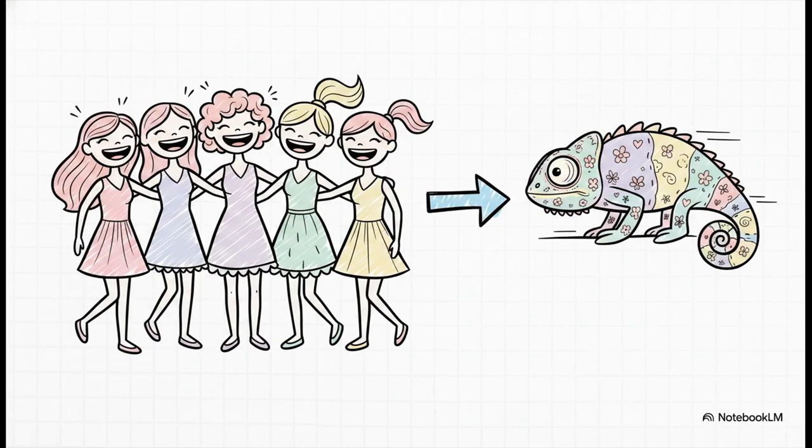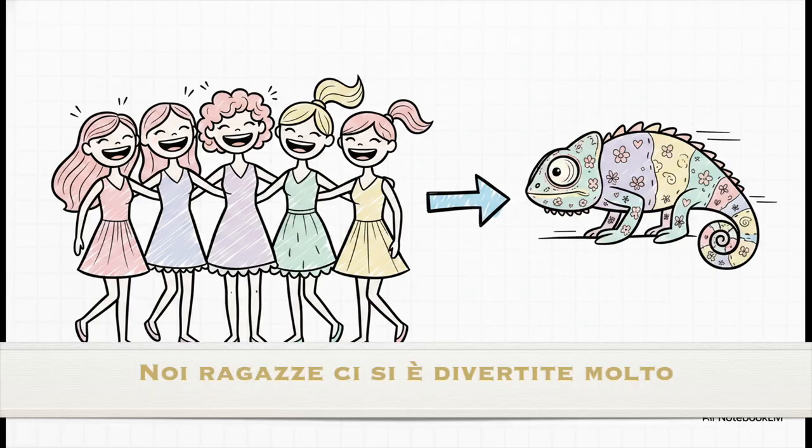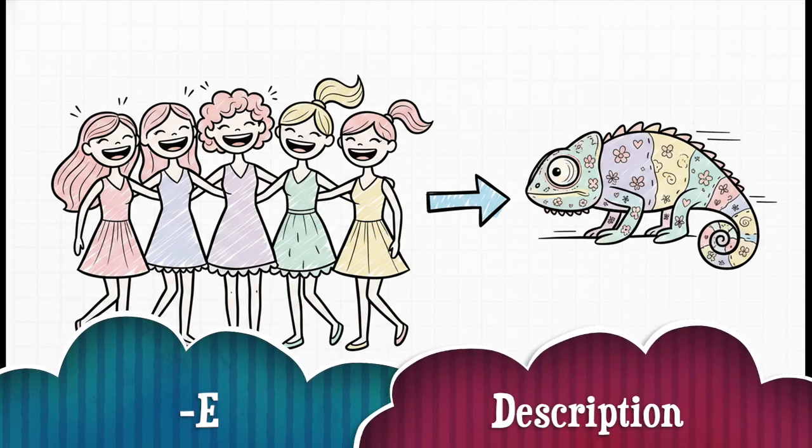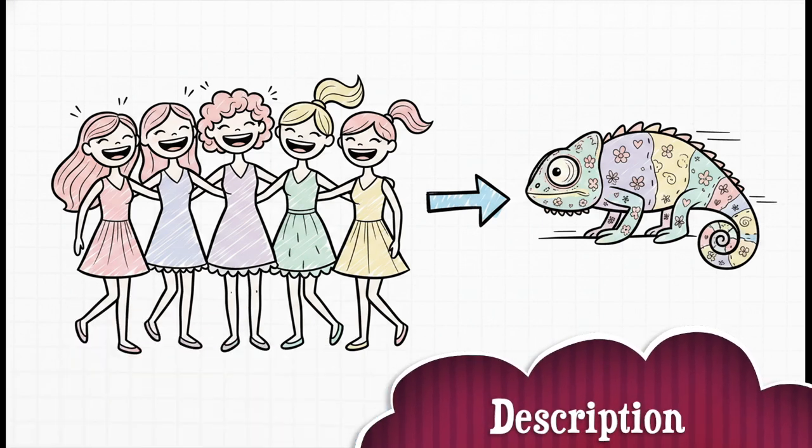Now, there is one very logical exception to this masculine plural rule. If the inclusive group is explicitly and entirely female, the participle gracefully adapts to match. So in a phrase like noi ragazze, meaning we girls, it becomes ci si è divertite molto. The ending shifts to the feminine plural E, perfectly matching that specific group of women.